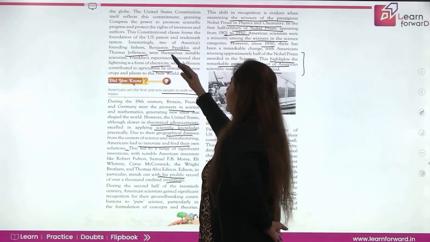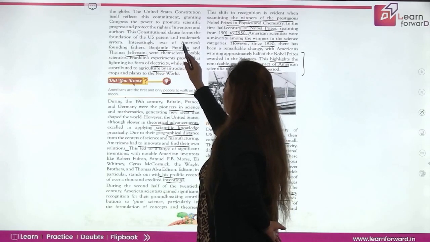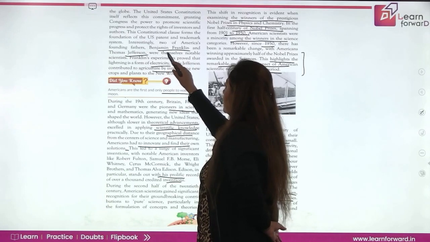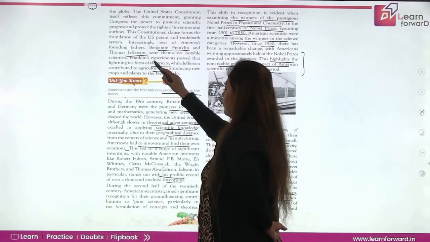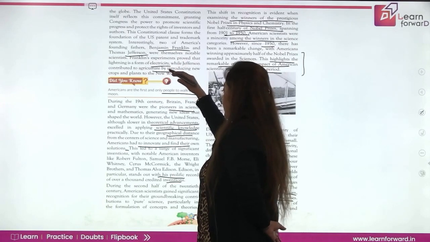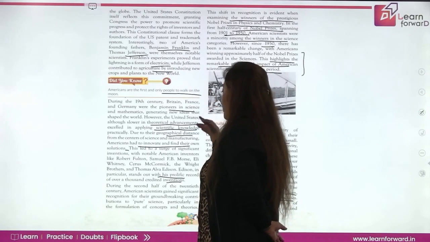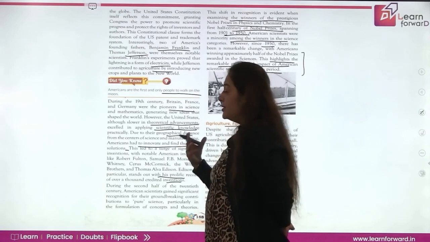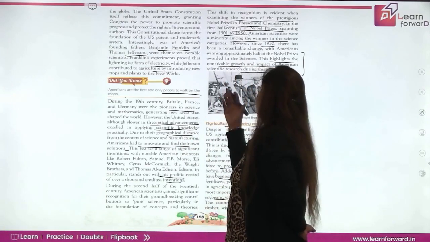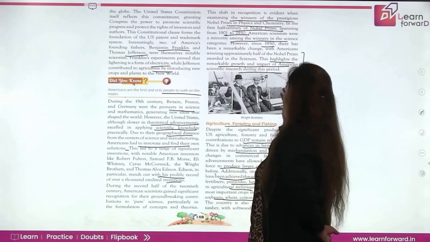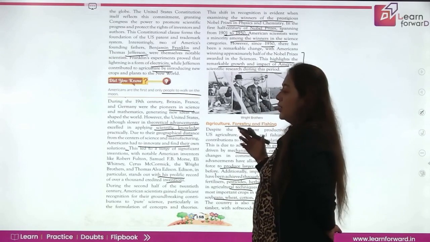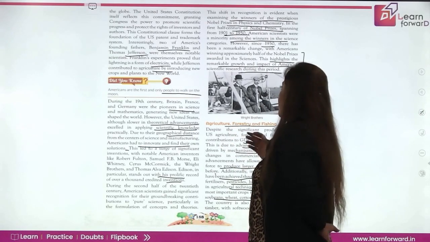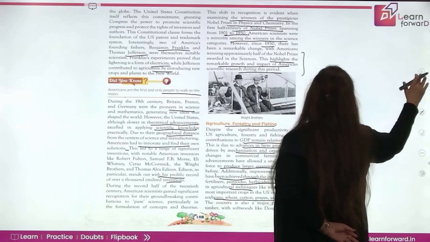America's founding fathers, Benjamin Franklin and Thomas Jefferson, were themselves scientists. And there were a lot of innovations in the past which not only increased the number of Nobel Prize winners, but also impacted growth and revolution in terms of economy and lifestyle in the US.